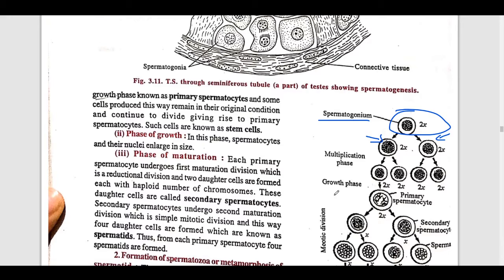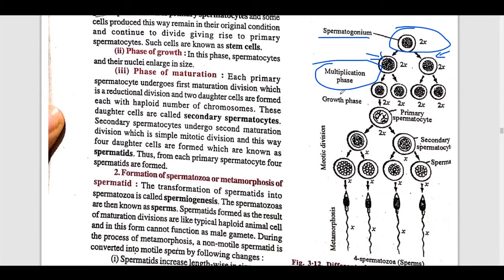So this is called the phase of multiplication, means these cells will divide into multiple cells, and after the multiplication the cells get growth. The growth will occur. So here you can see this growth phase, right? Okay, and this growth phase cell is known as primary spermatocyte. Here it is written primary spermatocyte, means first of all they will multiply, multiplication phase will take place. After this they will grow, and after growing, that grown cell will be known as primary spermatocyte.